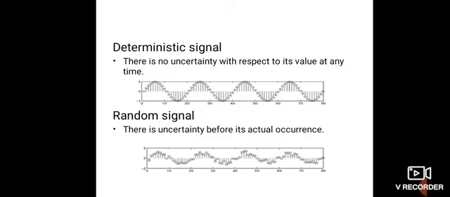But a random signal, also called a non-deterministic signal, is one whose occurrence is always random in nature. The pattern of such a signal is quite irregular to us. Non-deterministic signals are also called random signals. An example of a non-deterministic signal is noise generated in an electrical circuit. Such a noise signal has probabilistic behavior because we don't know how it comes to us. So they are called random signals.